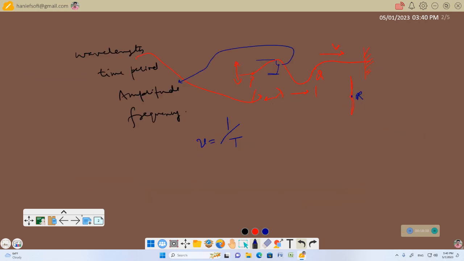Similarly, we sometimes classify waves on the basis of the number of dimensions in which the energy is being propagated.